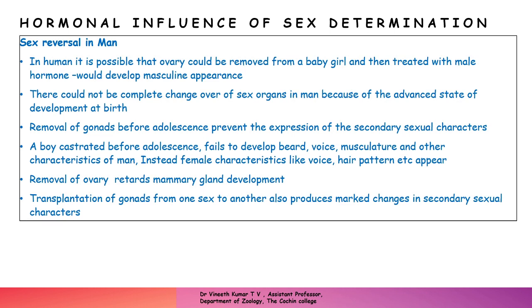The hardening of the voice, the bass tone of voice in man, is due to the changes that happen in adolescence because of the punch of testosterone. But when that testosterone is absent because of castration before adolescence, the voice remains the high-pitched voice of females, and the hair pattern also appears in the absence of testosterone. Similarly, when the ovary is removed, it retards mammary gland development. Transplantation of gonads from one sex to another also produces marked changes in the secondary sexual characters. So only secondary sexual characters can be achieved by such treatments of hormones, etc.